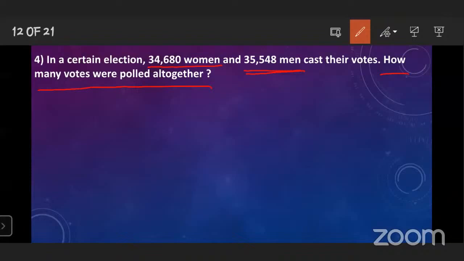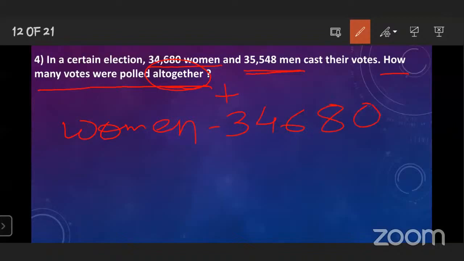Altogether means, when this type of word comes in a word problem, we have to add. What is given? The number of women is 34,680. And the number of men is 35,548.